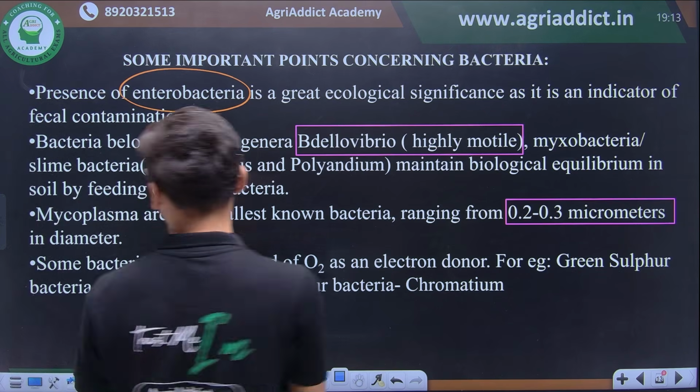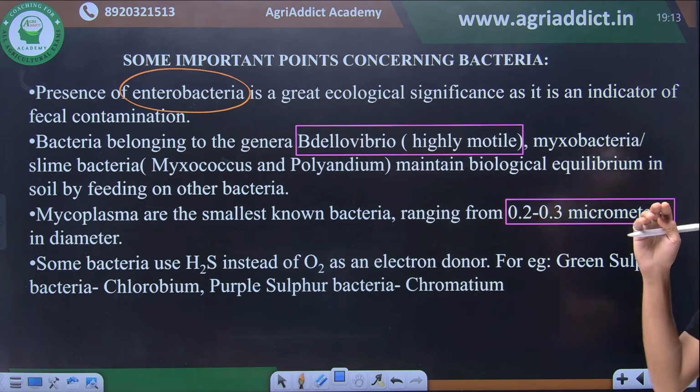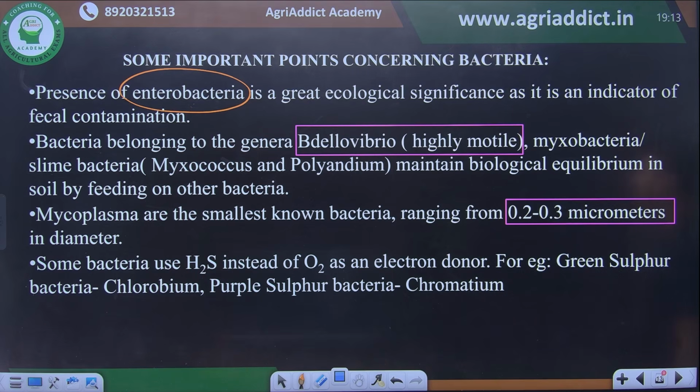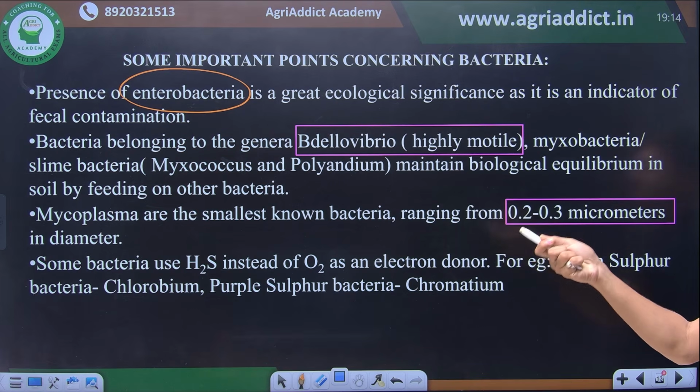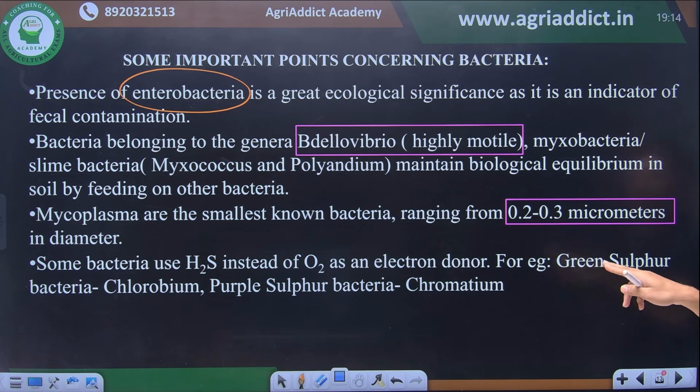Then we have some bacterial population which use hydrogen sulfide instead of oxygen as electron donor. We saw earlier that these are chemoautotrophic organisms, so lithotrophic. Examples are green sulfur bacteria, Chlorobium, purple sulfur bacteria and Chromatium, well known examples of organisms which do not use oxygen as an electron donor source. They use hydrogen sulfide as a source of electron donor. So these were some important bacteria.